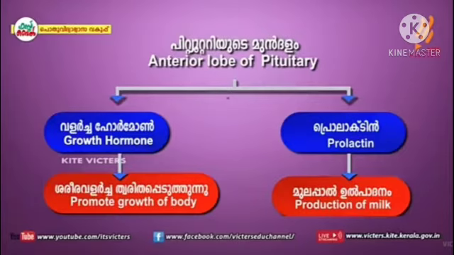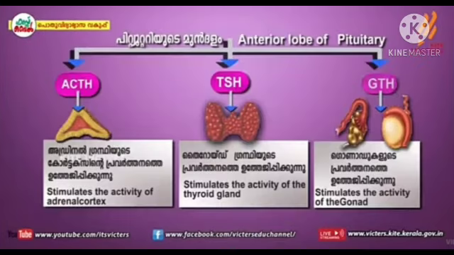Now look at this illustration. From this, the anterior lobe of the pituitary gland produces two hormones which control two activities in our body. Now look at this illustration. Here the anterior lobe of pituitary gland produces another type of hormone, that is stimulating hormone or trophic hormone. They stimulate the activities of other hormonal glands.